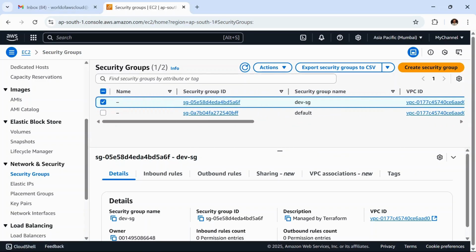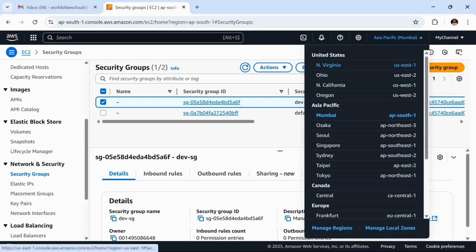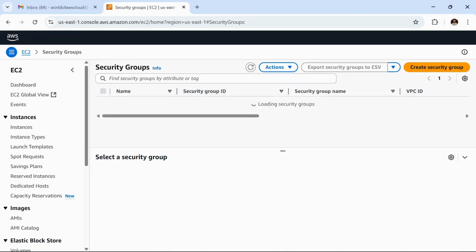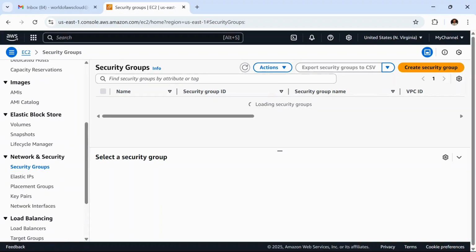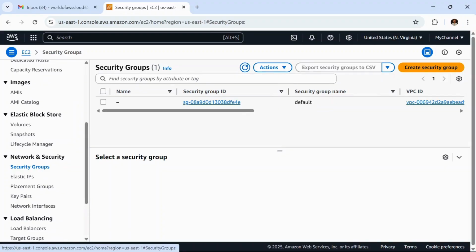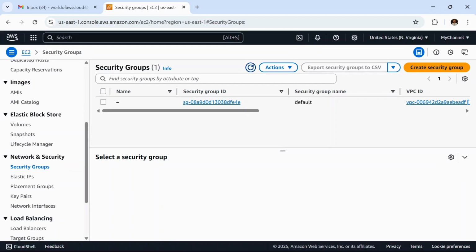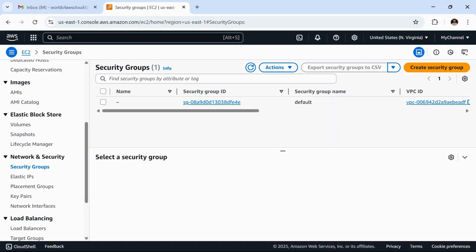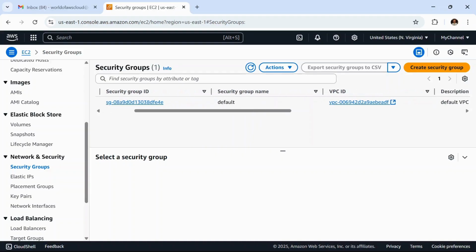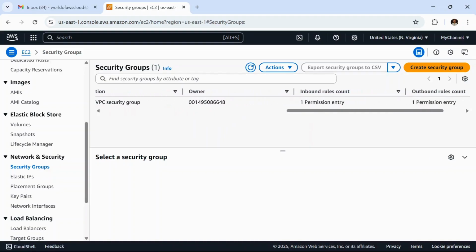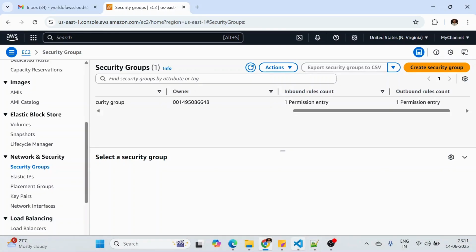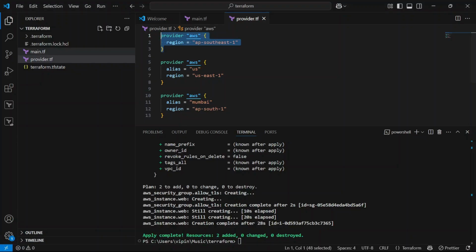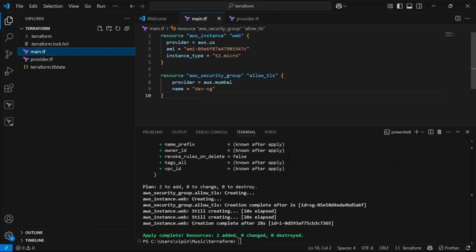So let's go back to the North Virginia region and verify, do we have the security group with the same name here. As you can see, here we have only one security group, that is the default one, and we don't have the security group with the name dev-sg that we have defined in the configuration, right.